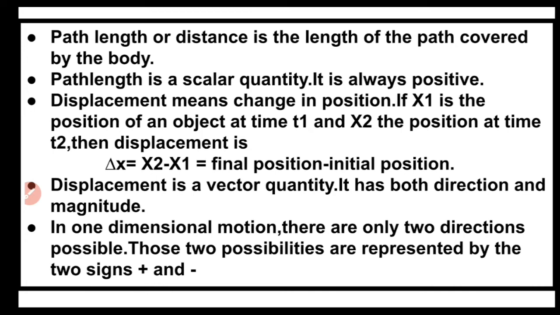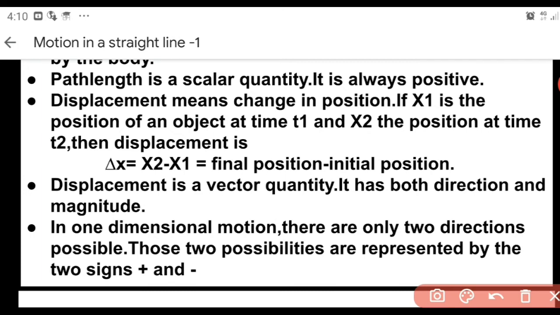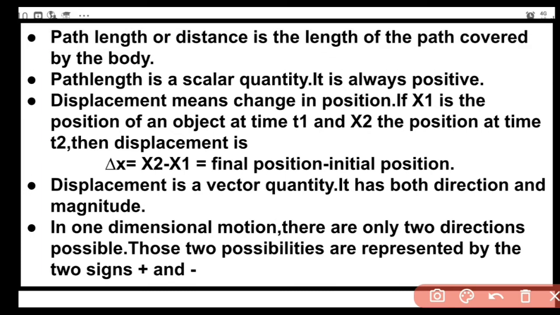What is meant by path length? Path length means the length of the path covered by the body. It is otherwise called distance. So path length or distance, we can use any term, no problem, and it means the length of the path covered by the body.